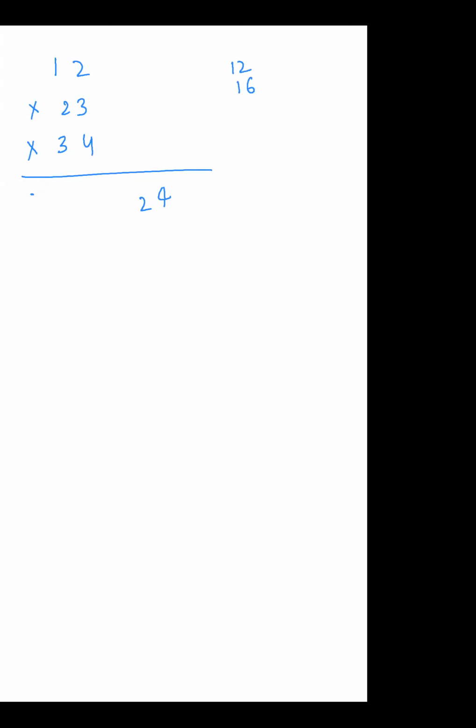And finally I'm getting here 4, 8, and after then 2, 4, 8 and 9 and 16. So I'm getting here 33, and it will be the 9. So my final answer is 3984.